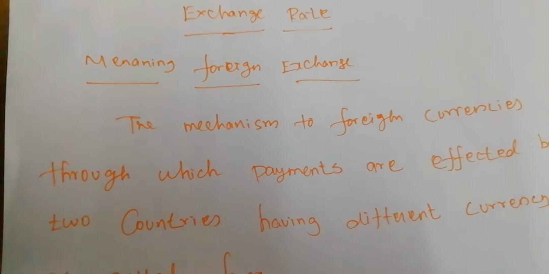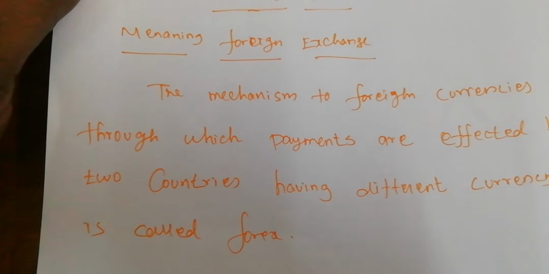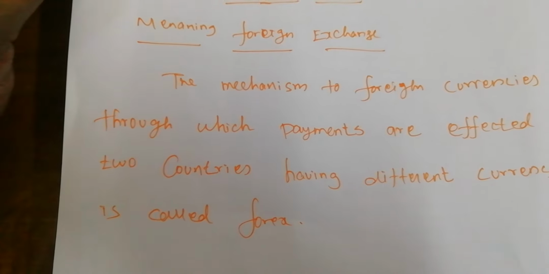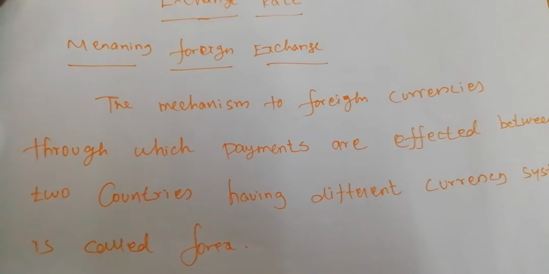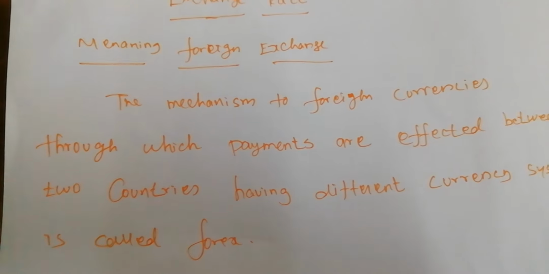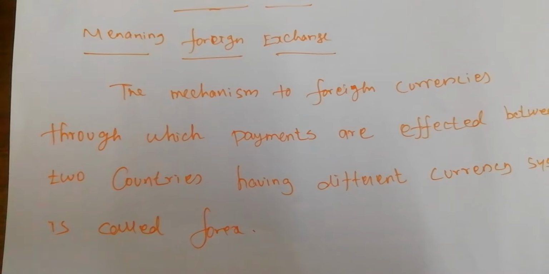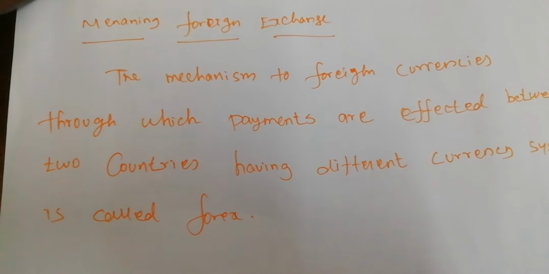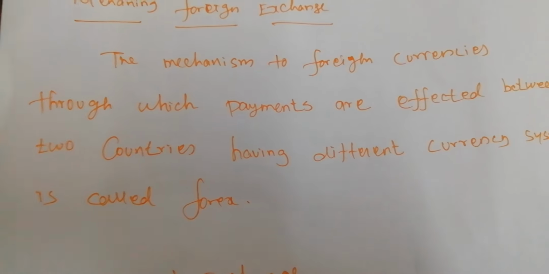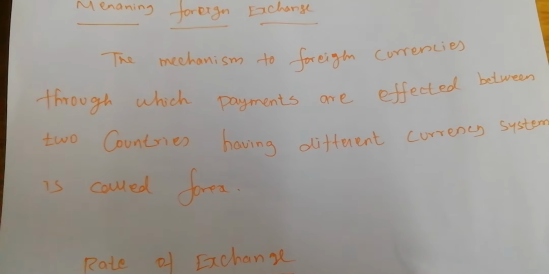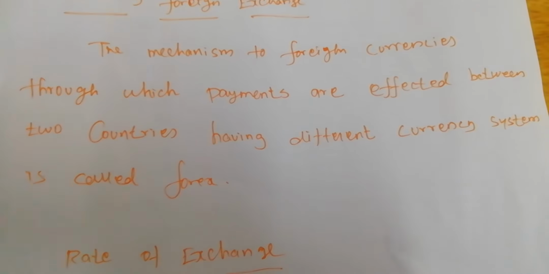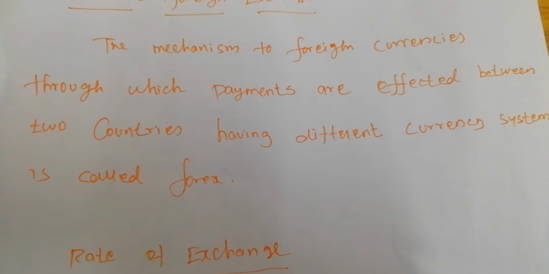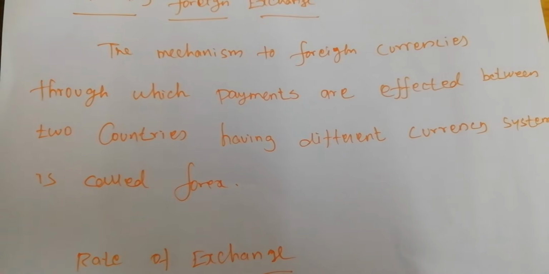So exchange rate, the meaning of foreign exchange. Foreign exchange is shortly called forex. Foreign exchange refers to foreign currencies. When we are involved in foreign or international trade, we have to undertake payments and receipts.